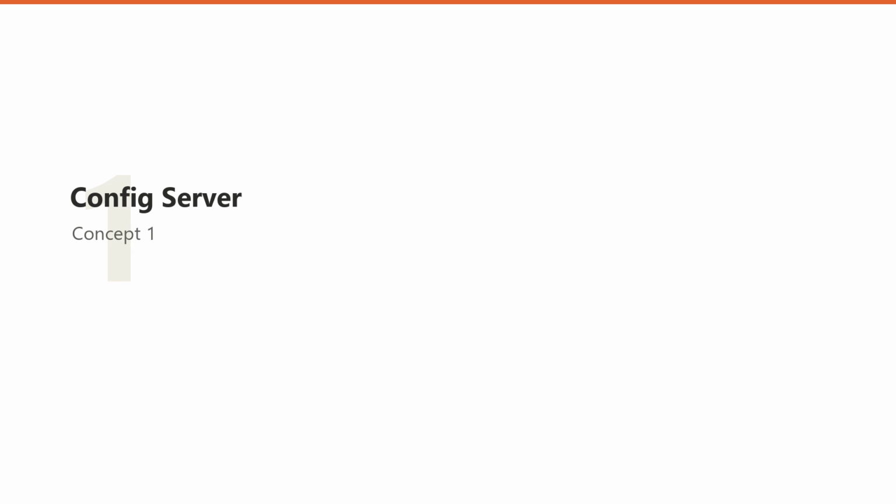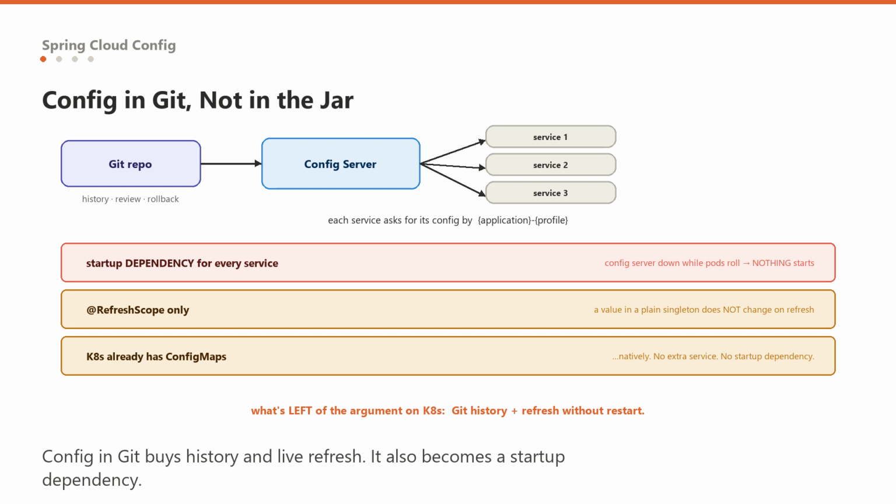Let's get into it. First, centralized configuration, and its sharpest edge. The problem it solves is real. You have 12 services across 4 environments, and their configuration is baked into 48 jars. Change a timeout and you rebuild and redeploy. Config server pulls that out. Configuration lives in a Git repository, which gives you history, review and rollback for free, and that is genuinely the best part of the idea.